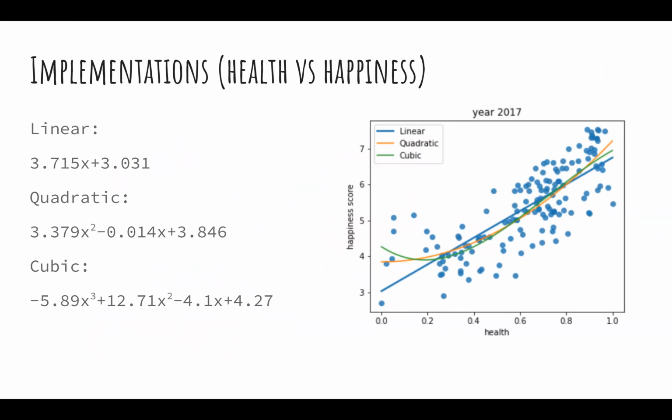So for the health versus happiness graph, we also use the data from 2017 to show the linear, quadratic, and cubic function. Even though the cubic function, the green line, is curving downward near 0.8, all of the functions still show an increasing relationship for health versus happiness.